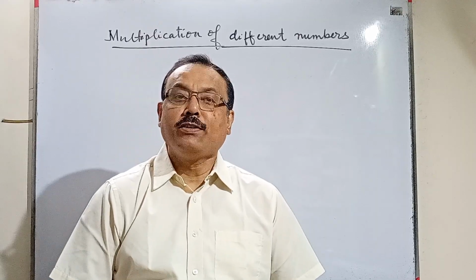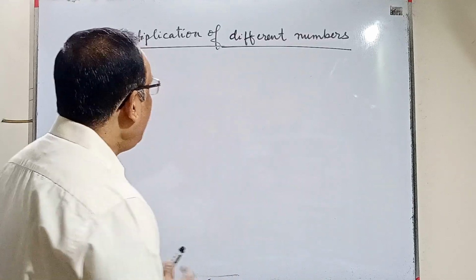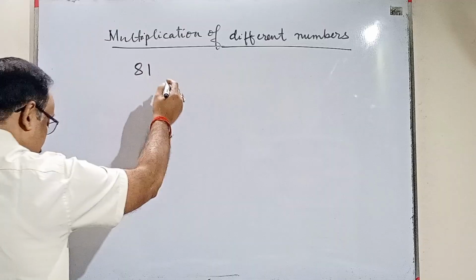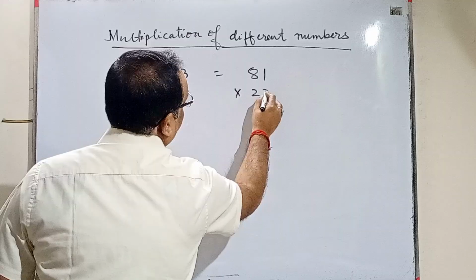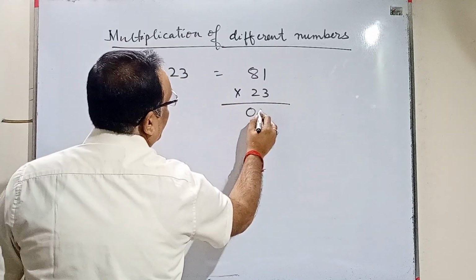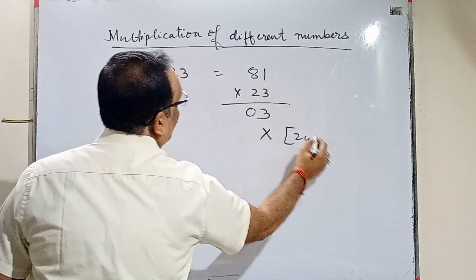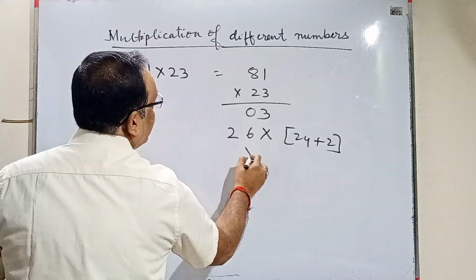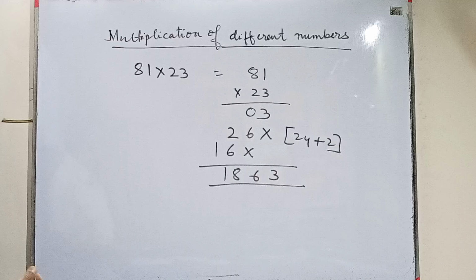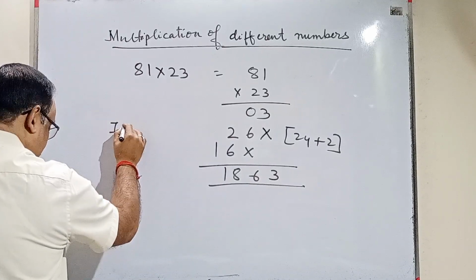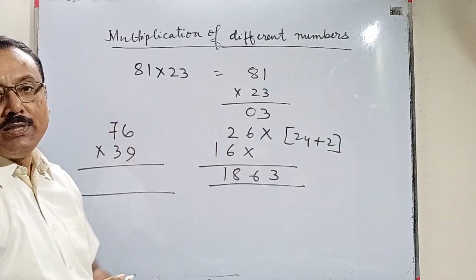Now we'll try multiplication of different numbers. Till now we were doing multiplication of the same number, that is squares. The method will be the same, the way we have done it. So I am taking a number, say 81 into 23. Two different numbers. So what we'll do? 3 into 1, we'll write 03. Cross 8 into 3 gives me 24. 2 into 1, 2. So that will give me 26. So I'll write 26. 8 into 2, 16. So 1863. Finished. Now I'll give you a sum to try: 76 into 39. You can try it yourself.